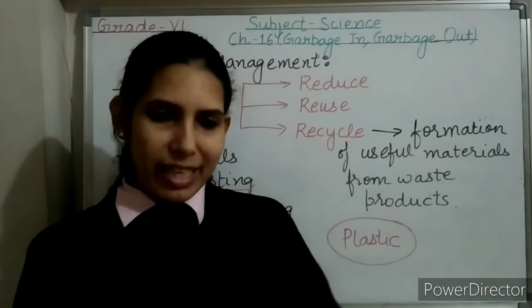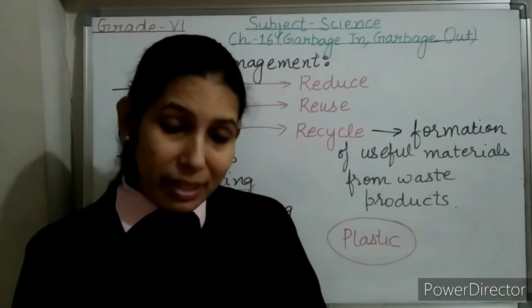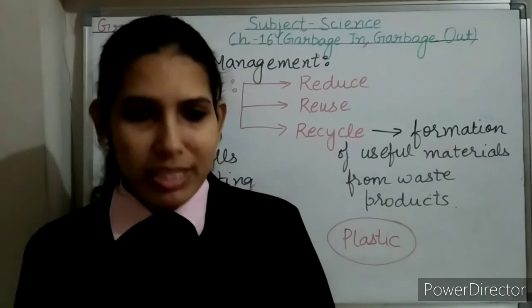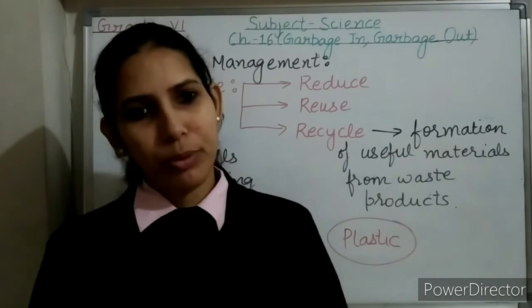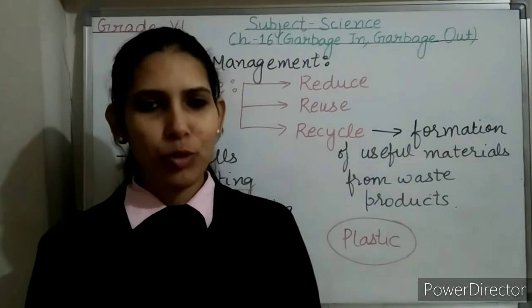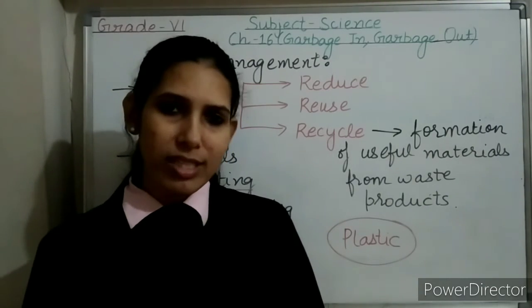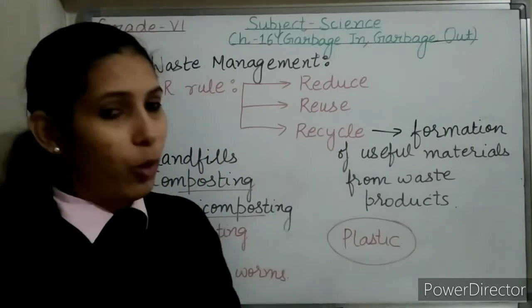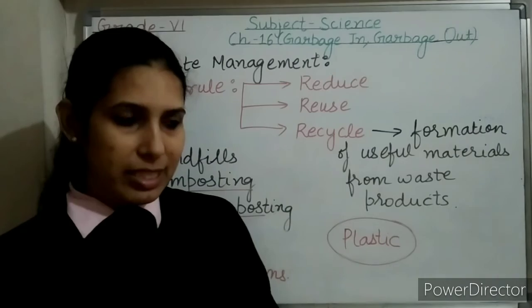So when paper is recycled, we are saving trees, and it is good for our environment also. So dear students, this was all about the chapter Garbage. I hope all the concepts related to waste, the different types of waste management, and the different ways we can manage waste wisely are clear.